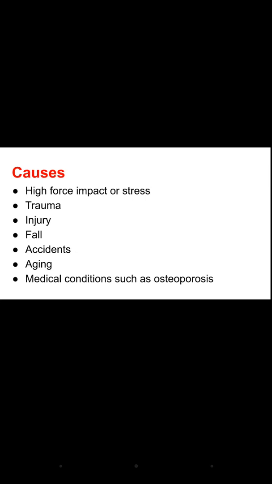Now, there are so many causes of fracture. For example, the person falls from height, or the person had a road traffic accident, or the person is very old, or the person has a bone disease condition. So all these are the causes of the fracture. Let's discuss one by one. First is high force impact or stress. This can occur if the person collided with a truck, car, or during playing. Also, the person may collide with another person who was running very fast.